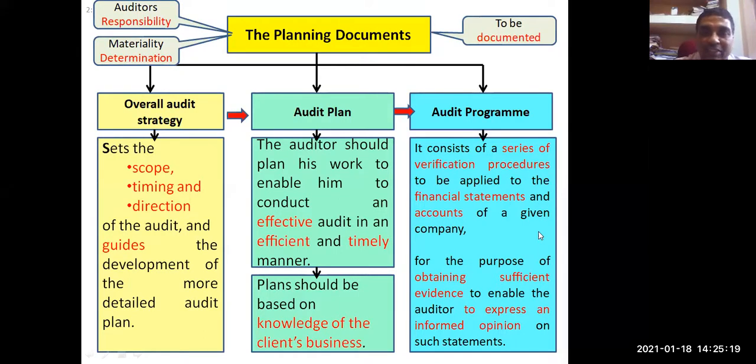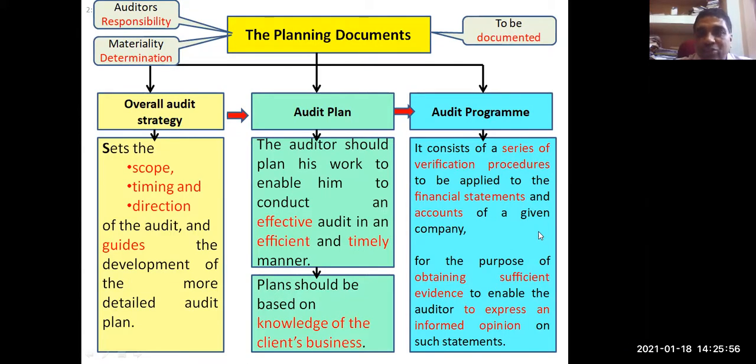These evidences are necessary because on the basis of these evidences, the auditor will be able to form an informed opinion. Suppose he is verifying the debtor positions. He'll be collecting certain evidences. He may ask for debtor's ledger. He may, let us say, verify the sales amounts. On that basis, he can scrutinize the entire debtor ledger, and he can collect some evidences that the debtor amount is correct.